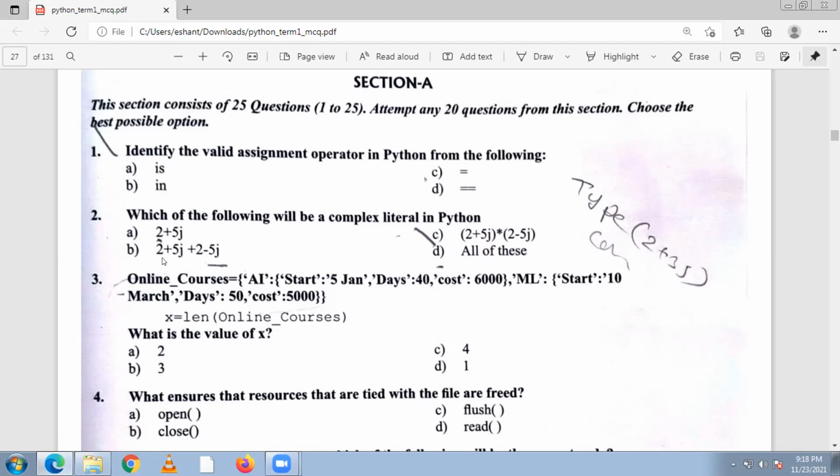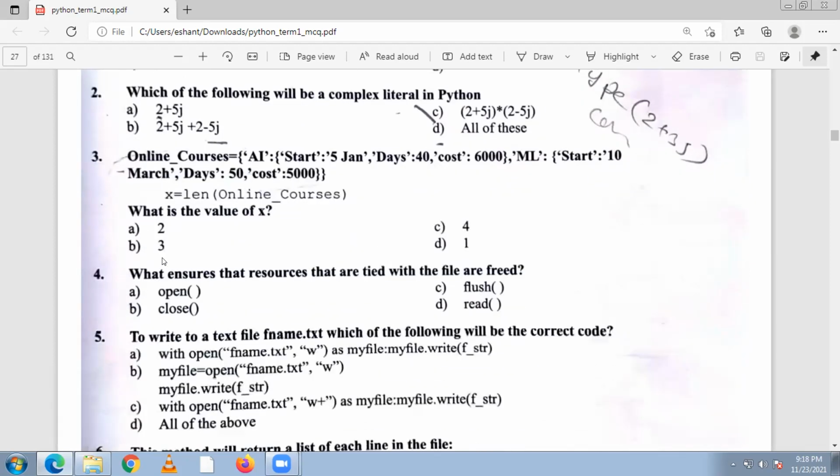Now question number 3. We are creating a dictionary named online courses. A1 is the key, and we have multiple values in it. So A1 is the main key. Now start key 5 Jan, days 40, cost.